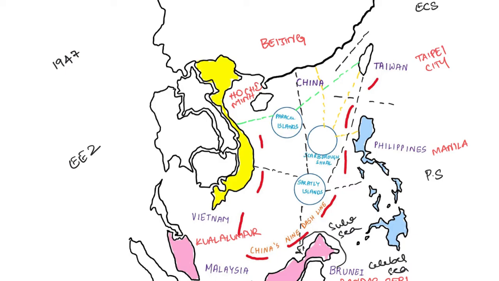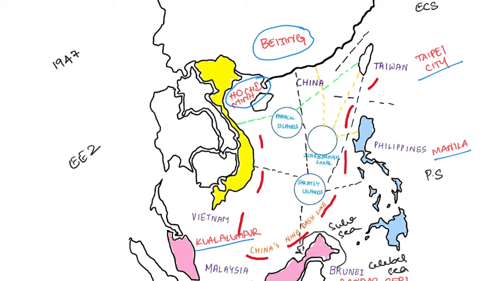Now let us look at the capitals of those countries. We all know that the capital of China is Beijing. Capital of Vietnam is Ho Chi Minh. Please remember, capital of Vietnam is Ho Chi Minh. Capital of Malaysia is Kuala Lumpur. Capital of Brunei is Bandar Seri Begawan. The capital of Philippines is Manila, and the capital of Taiwan is Taipei City. Please remember all these names.